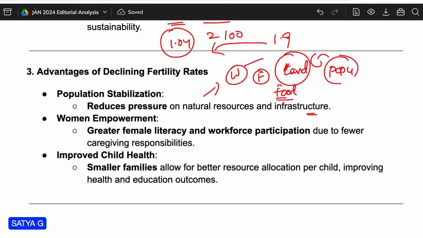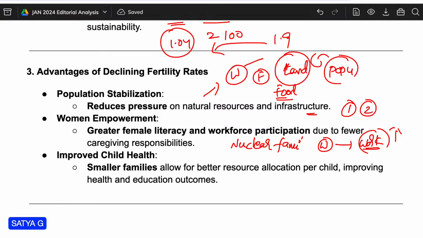Women empowerment: greater female literacy and workforce participation due to fewer children. If we have only one or two children, there is no burden on the woman, so women can go for work and empowerment of women will increase. That is related to nuclear families. In the nuclear family, both the man and the woman are working and they are going to lead a quality life.